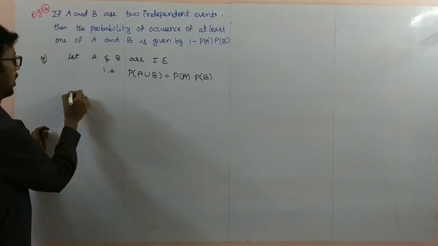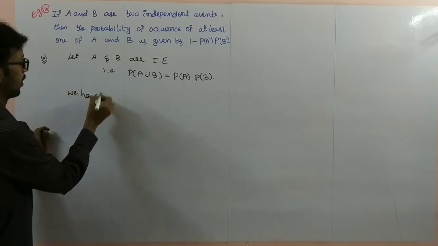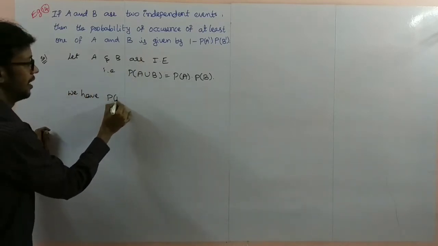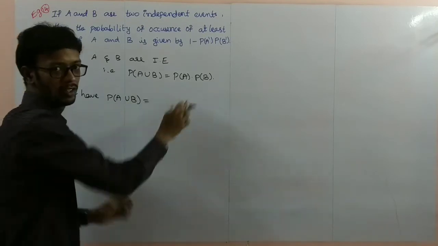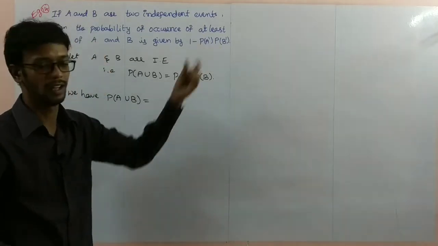At least one means P of A union B. Directly also we can write this one, but we have to prove this one.